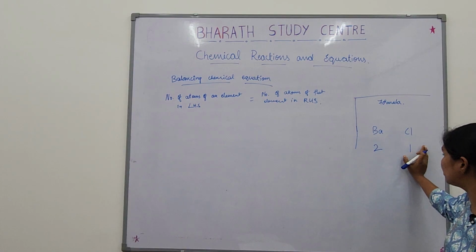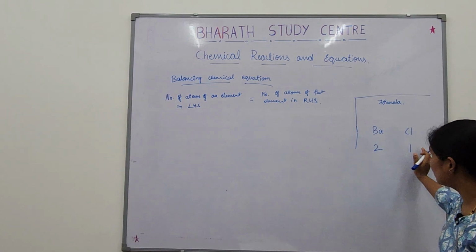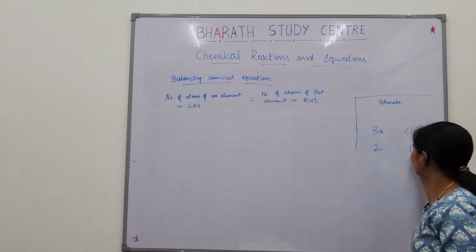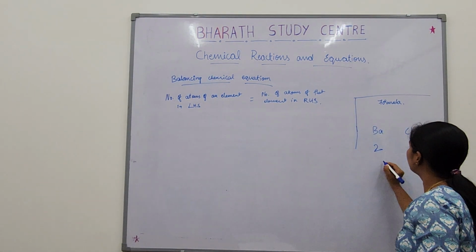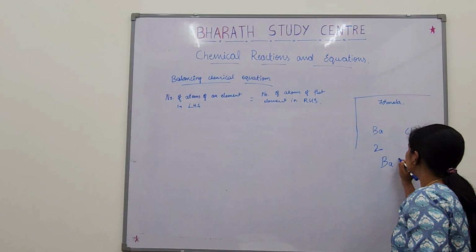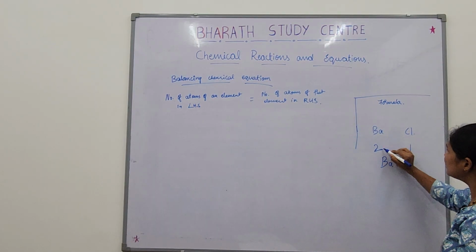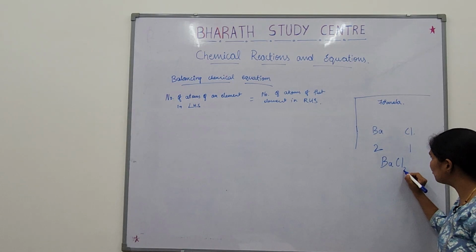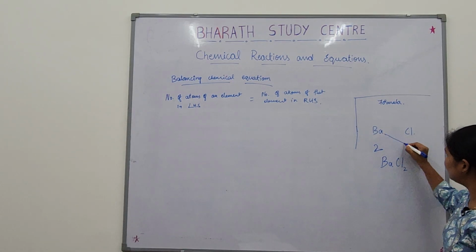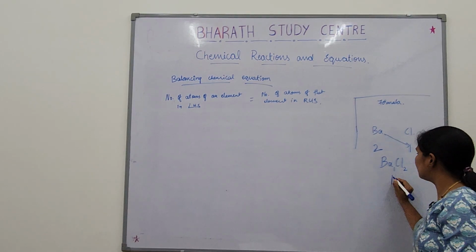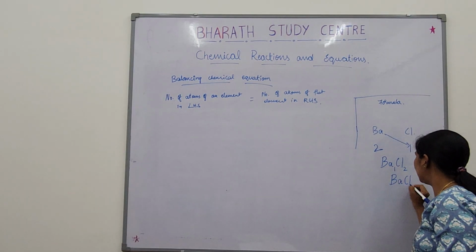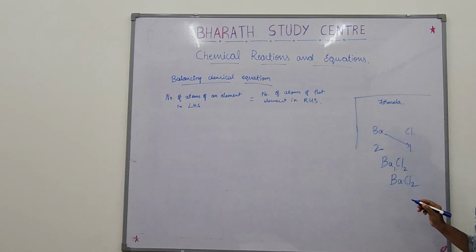If you have forgot it, please go through it again. Barium valency is 2 and chlorine valency is 1. Okay. So how do you write it? BaCl, you will write it. This number will be the subscript of Cl and this number will be the subscript of Ba. Ba1 is the same as BaCl2. Okay, getting?